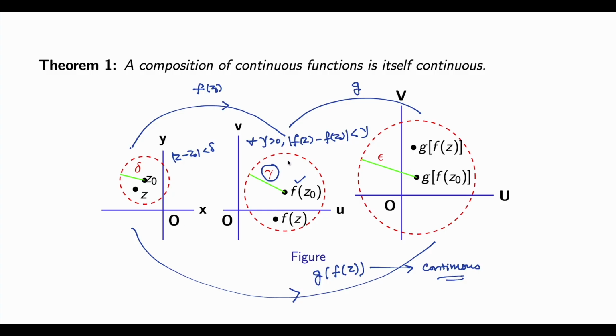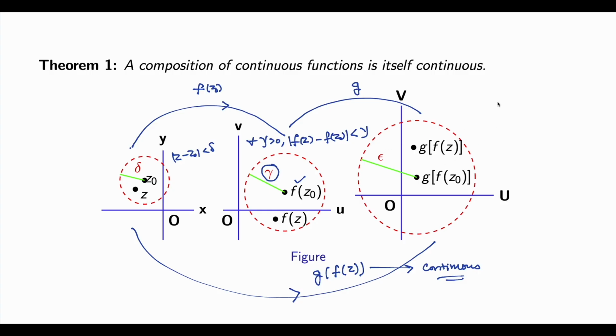So now when you define the function g at the same point, f(z0), a new function g from the small uv plane to the capital UV plane, it goes the same way.